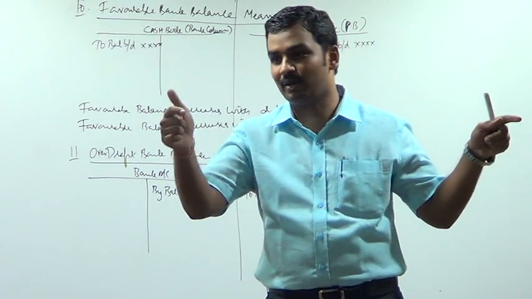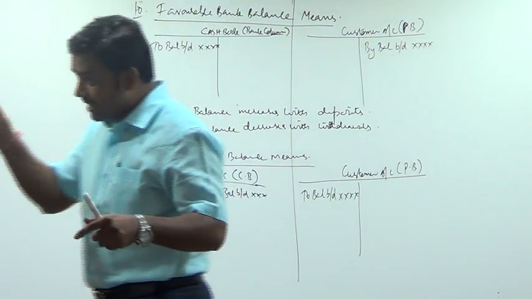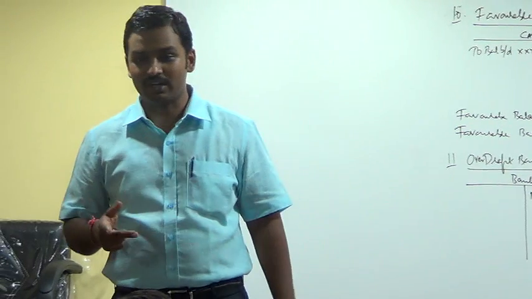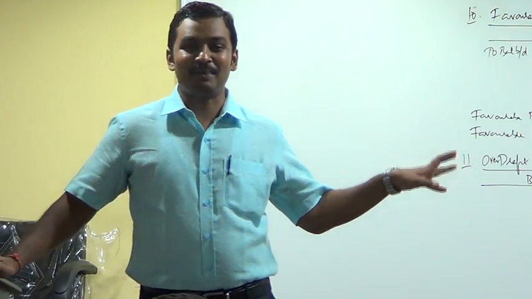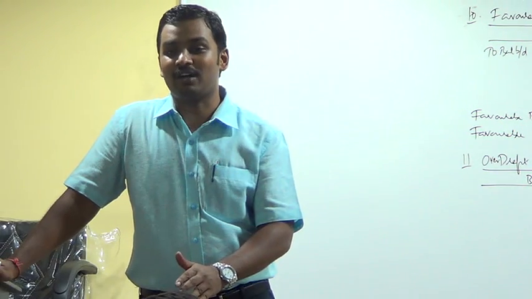What is it called? Favorable. Credit balance in cash book, debit balance in passbook. What is it? Overdraft. One more time. Credit balance in passbook is what? Favorable. Debit balance in passbook is what?